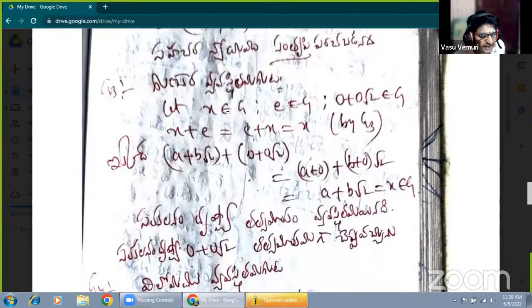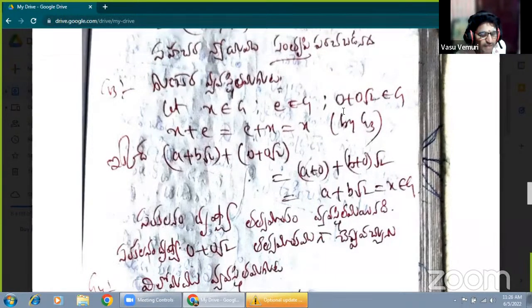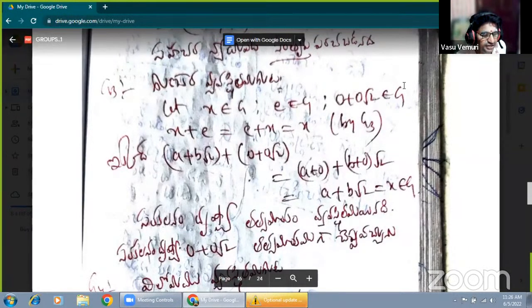Third one, existence of identity. What is the existence of identity? X belongs to G, E belongs to G. Here the identity element is given in the group. Which is the identity element? The additive identity is 0, so the element must be of the form of the 0 element. A must be 0, B must be 0. Therefore, 0 plus 0 root 2 also belongs to G.